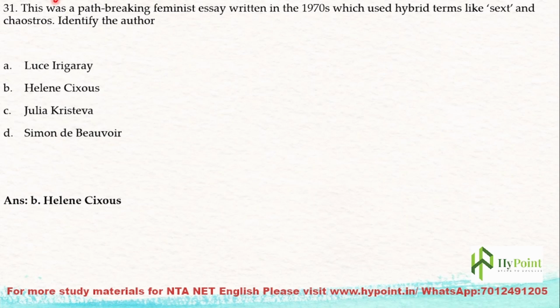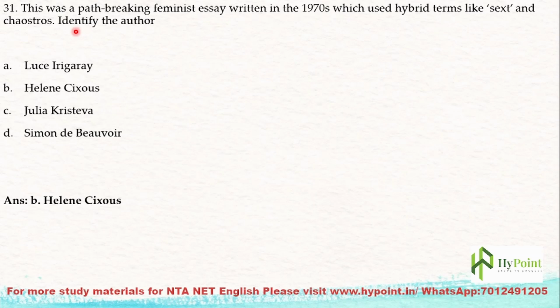The next question. This was a path-breaking feminist essay written in the 1970s, which used hybrid terms like sext and castress. Identify the author. It was a tremendous, path-breaking, very relevant feminist essay, written in the 1970s.